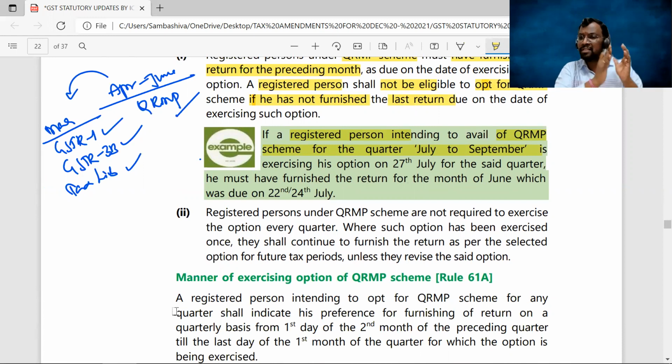Clear. Now for the month of June, what will be the due date of filing the GSTR 3B? You have seen, no, 22nd to 24th. Right? He must have furnished the return for the month of June, which was due on 22nd or 24th of July. Are you following, sir?